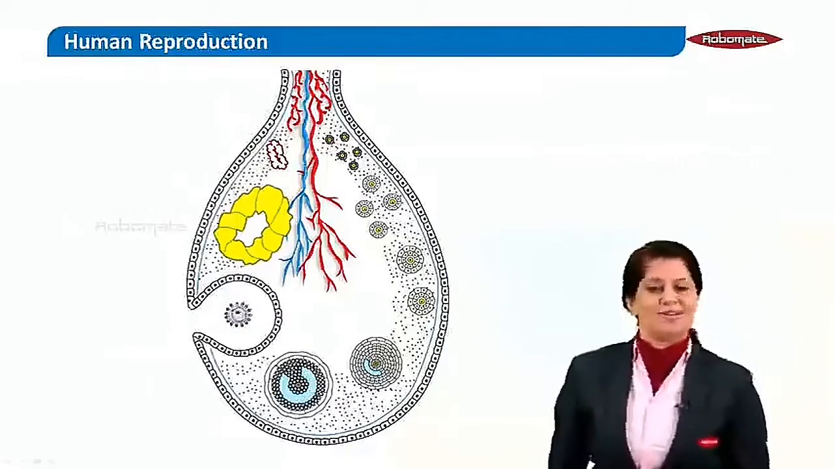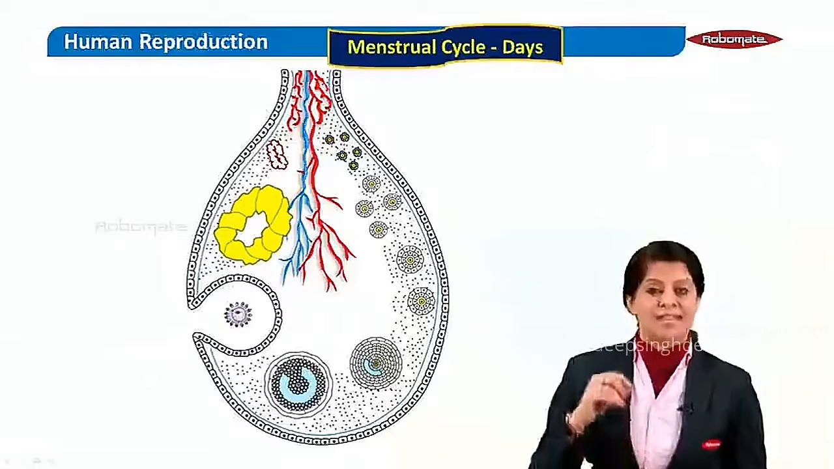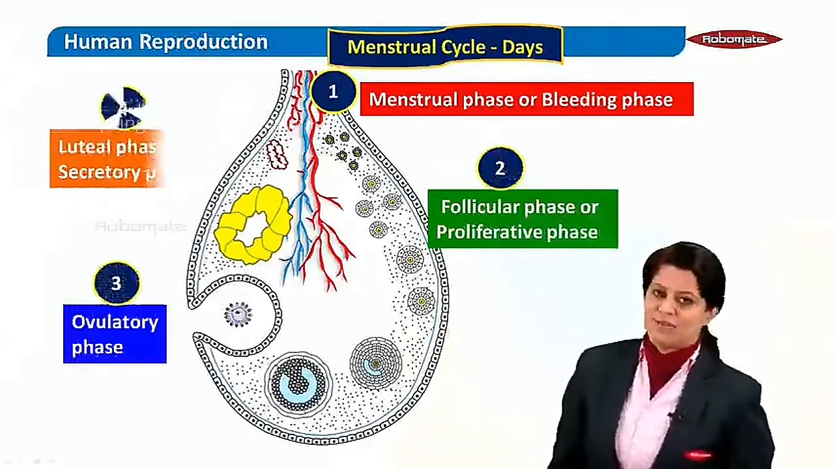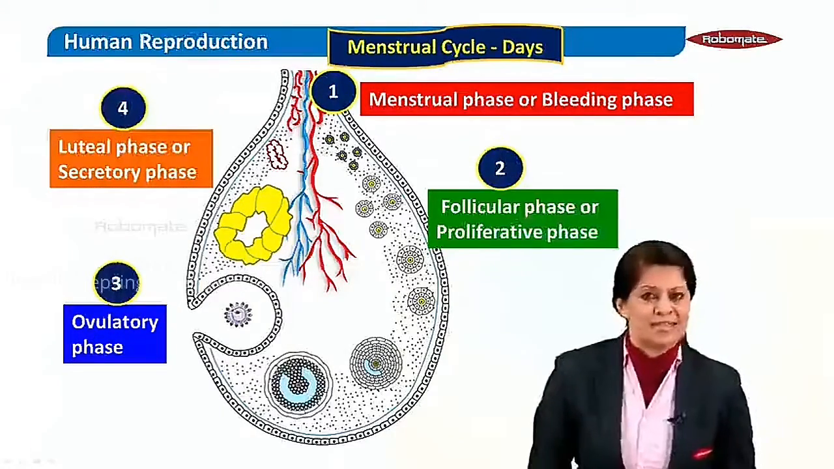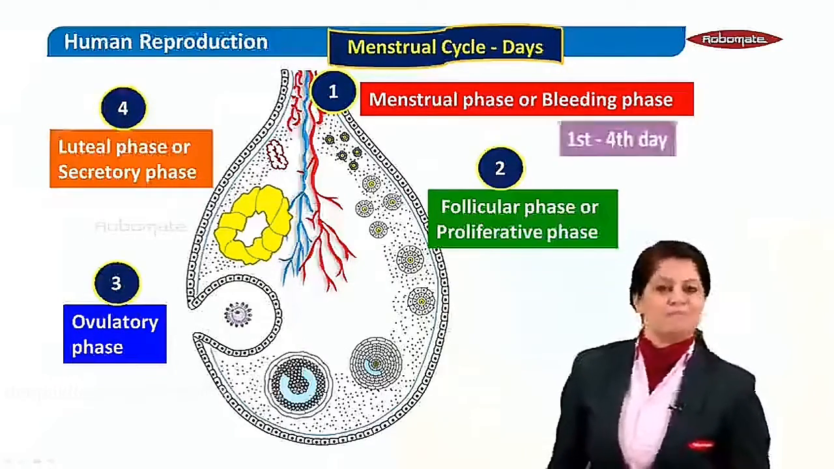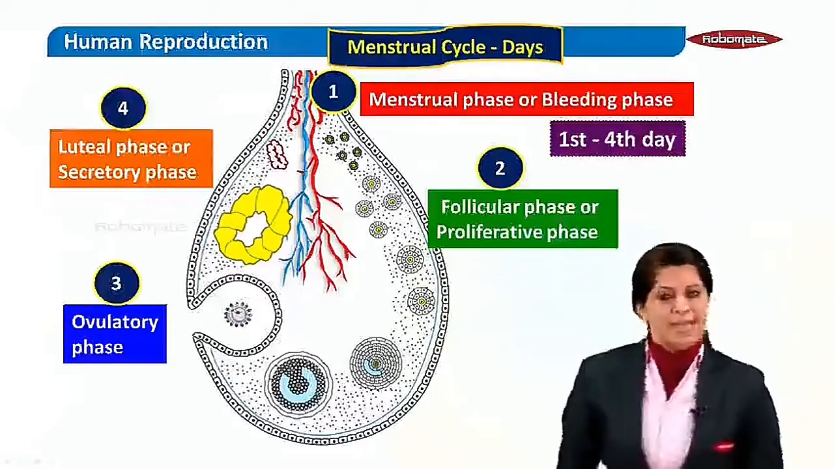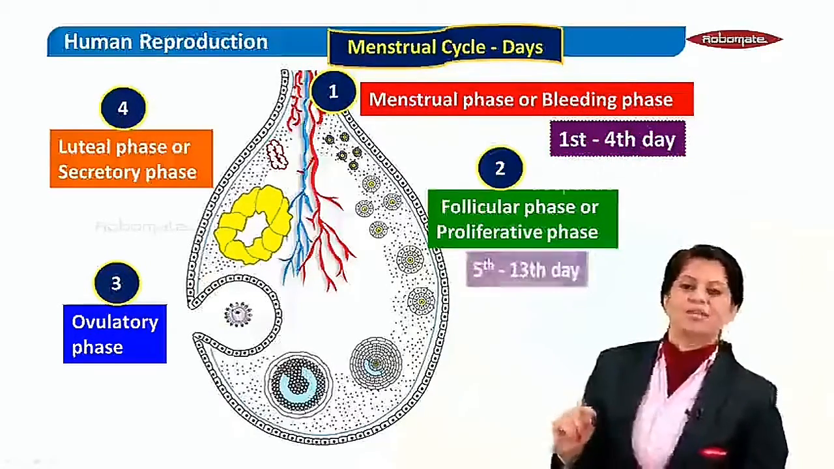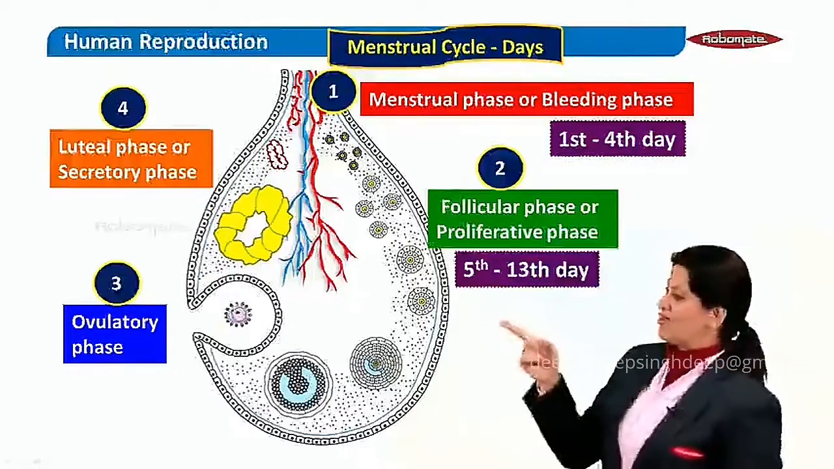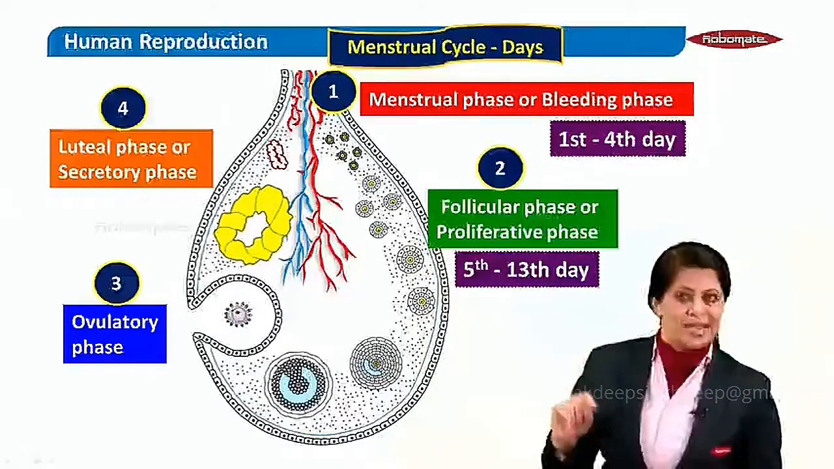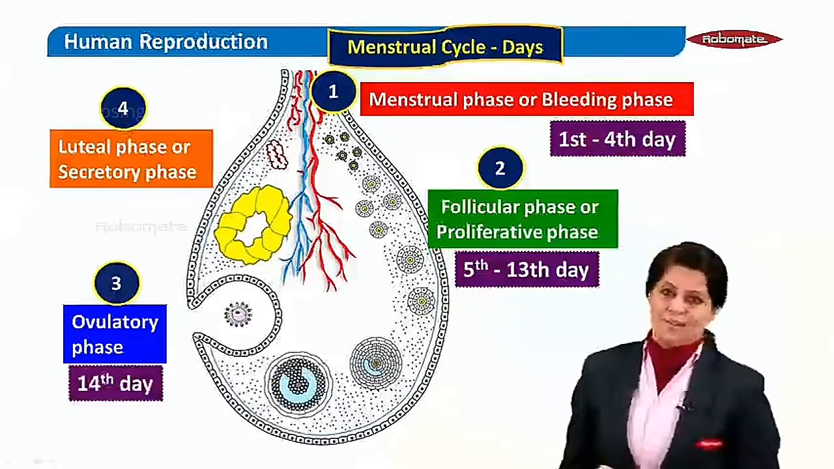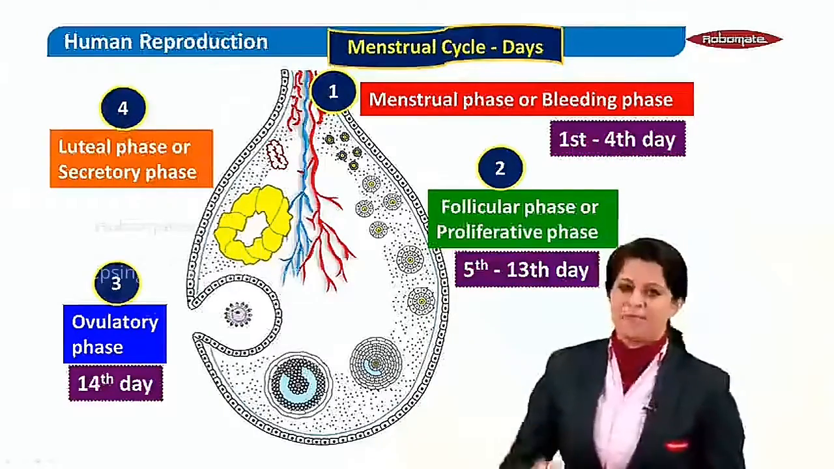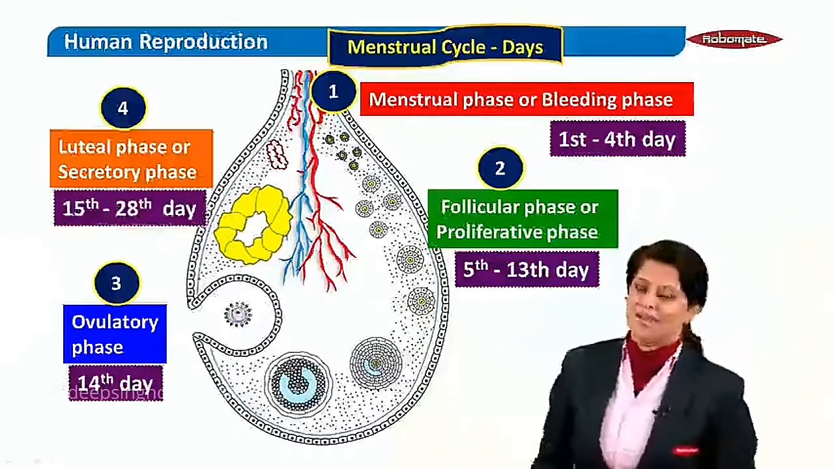Now let's have a recap of the various days of the 4 different phases of the menstrual cycle. Starting with the menstrual phase: the menstrual phase extends from the 1st to the 4th day, leading to the follicular phase, from which day? 5th day up to the 13th day. The ovulatory phase is only 1 day, the 14th day. And the luteal phase extends from the 15th day to the end of the menstrual cycle, which is the 28th day.